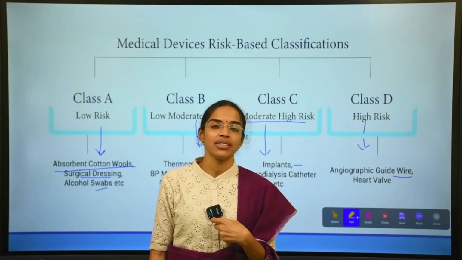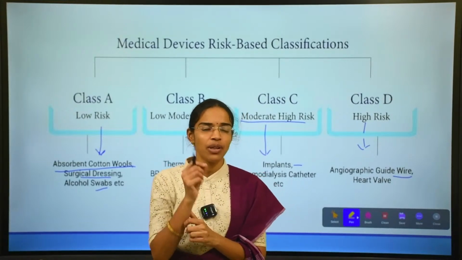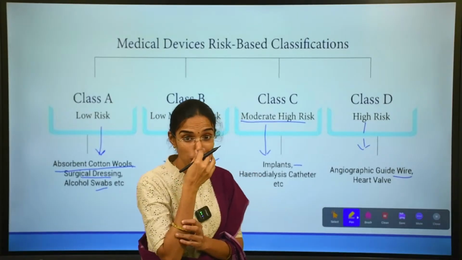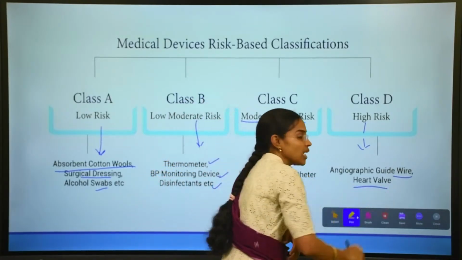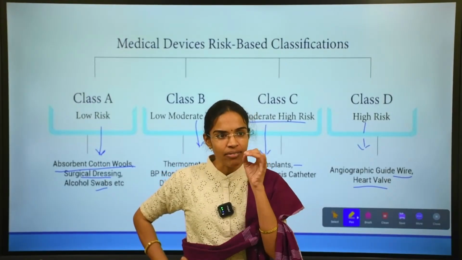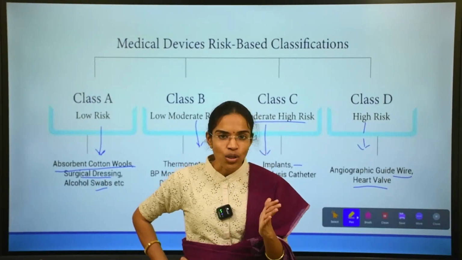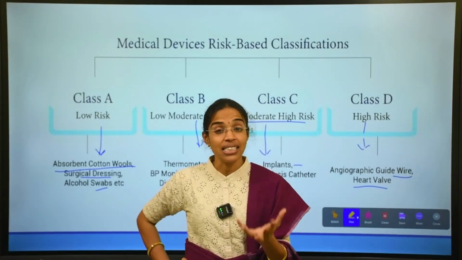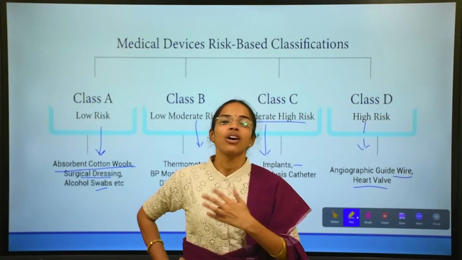Angiogram guide wires. Because if there is any small element, please remember this, if there is any very small element even related to it which does not suit the classification, yes, it definitely poses a high risk. This high risk may even cost a life.